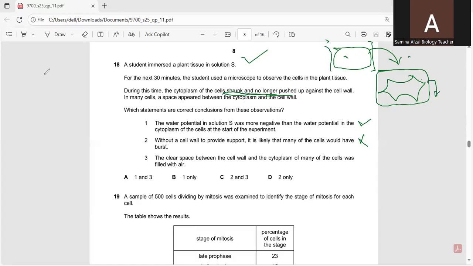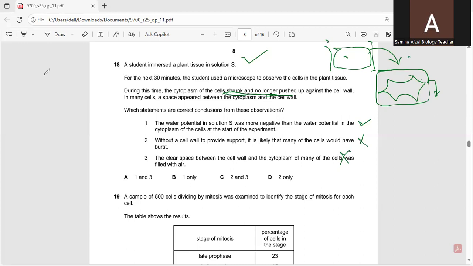The clear space between the cell wall and the cytoplasm of many of the cells was filled with air. It is not filled with air. It is filled with the solution in which it was kept. So this is not a correct option.